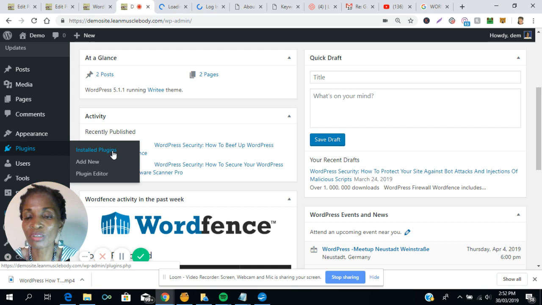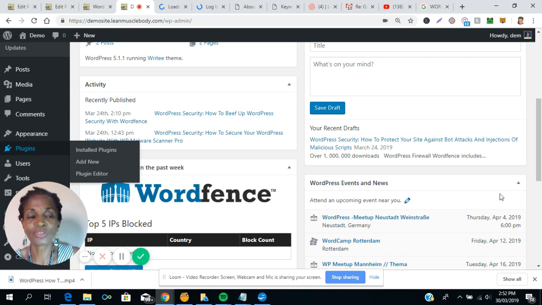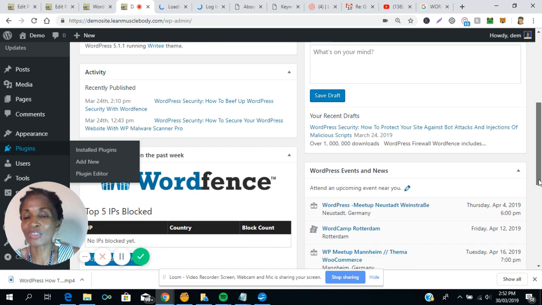There are so many things that plugins can do for your site. There are plugins that compress images, that speed up your site, that optimize the database so that the site does not slow down. So plugins though can slow down your website. So it's advisable not to use too many. I have to confess, I love plugins.